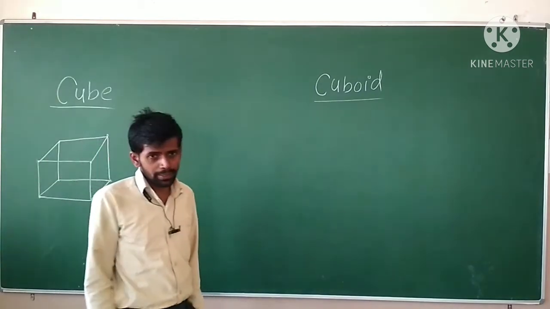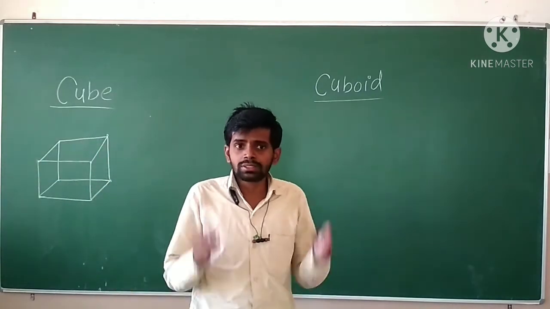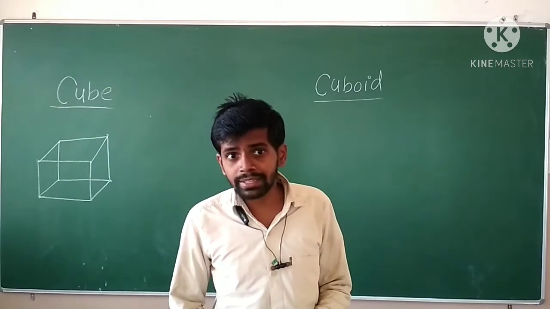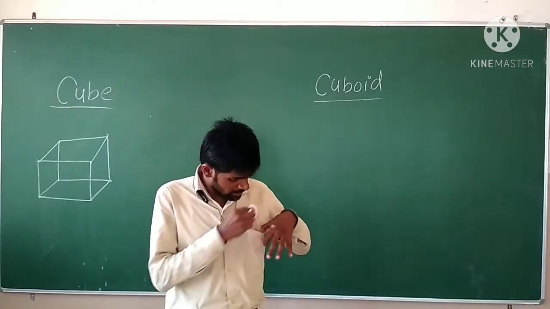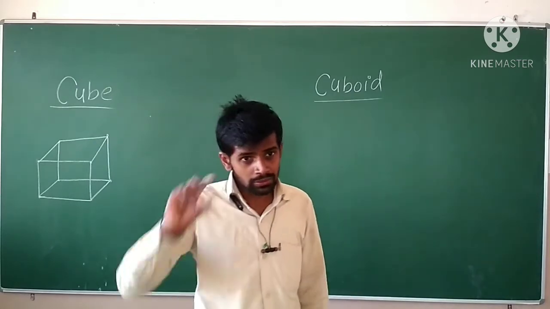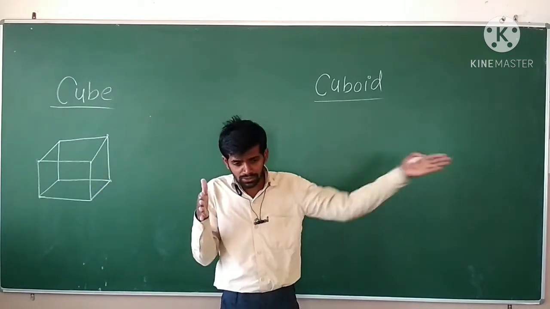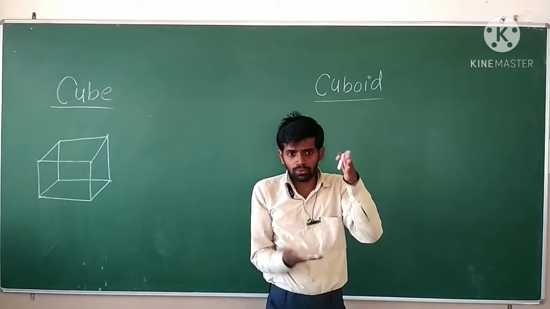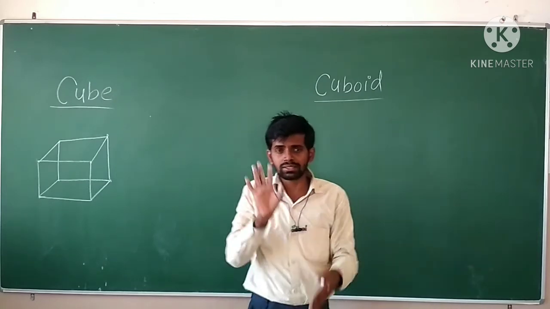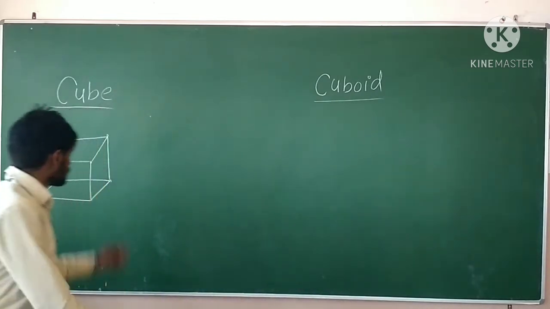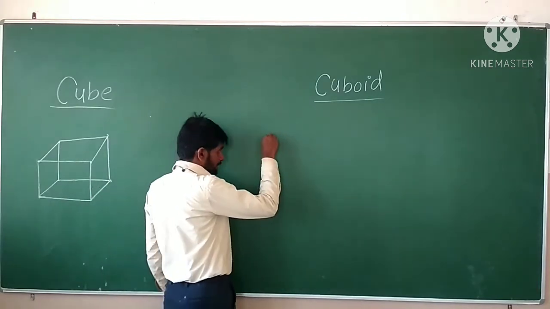The cube is made up of squares, 6 squares. Okay, just like a dice. आपके घर में dice होगा ना, dice. We are playing a ludo. The dice is made up of 6 squares. 1, 2, 3, 4, 5 and 6. 6 faces are there. Okay, and the cuboid is form of rectangle, my dear.